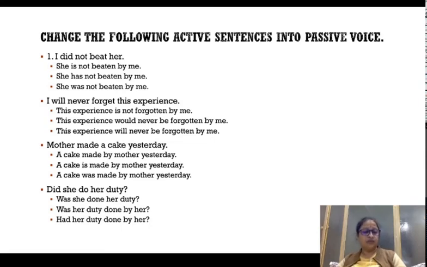She is going to become her here, and instead of going to the last, it is going to remain where it is, because it is a question sentence, and when you make question sentences, you always put the pronoun after the question word. And what is the question word here? Was. Was is going to come in, because in simple past conversion we always use the supporting verb was. Was her duty done by her? This is how it is going to read again.